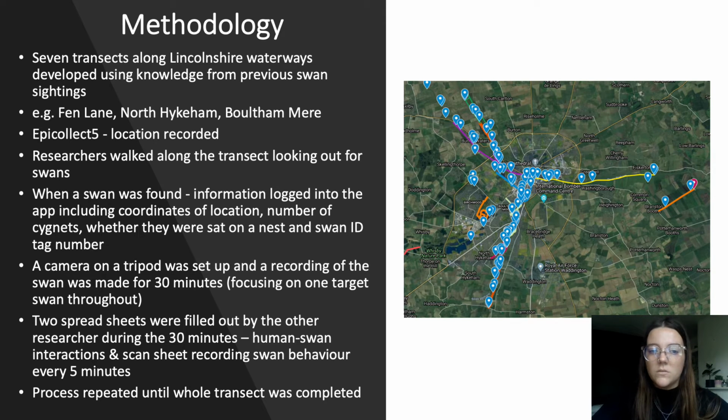Once a swan was found, information was logged into the app, including coordinates of location, number of cygnets, whether they were sat on a nest or in a waterway, and the swan ID tag number, which was found on their leg. A camera on a tripod was set up and a recording of the swan was made for 30 minutes. We focused on one target swan throughout.